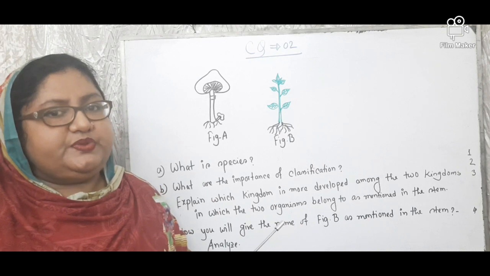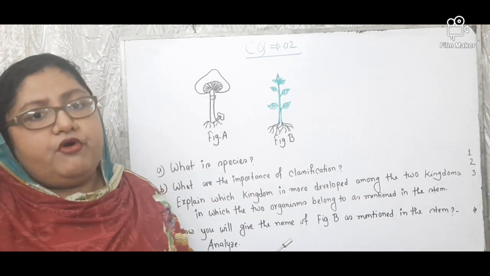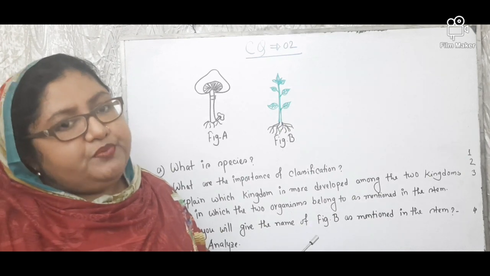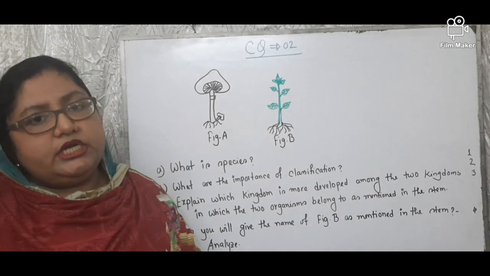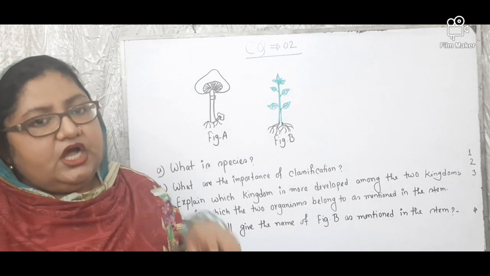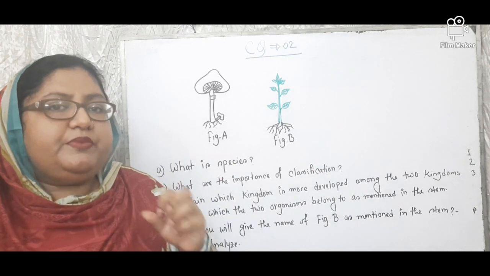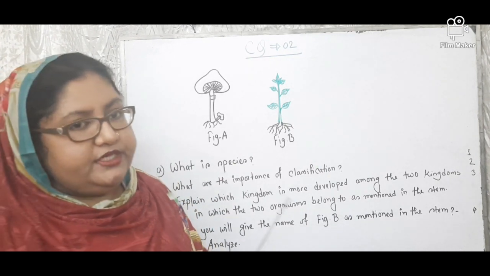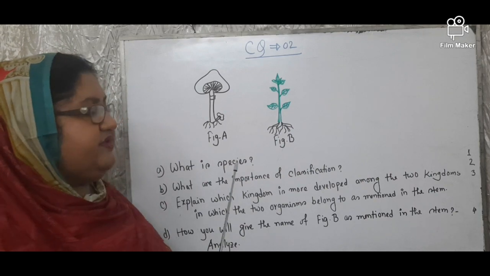But you can answer or you can write another definition: a group of organisms which will interbreed between themselves to produce a fertile offspring is called a species. That means species always will interbreed between themselves and they will produce a fertile offspring. Okay. Then number 2, what are the importance of classification?